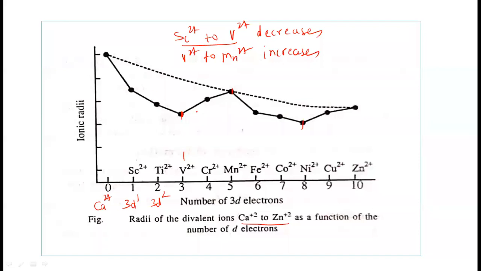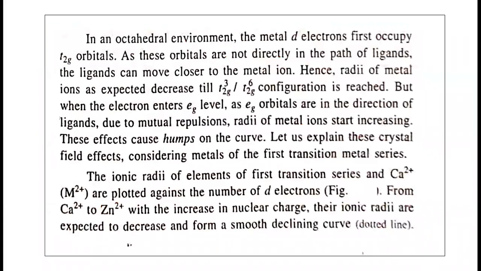So this variation can be explained on the basis of the crystal field effect. Let us see that now. In octahedral complexes, we know that crystal field splitting takes place.